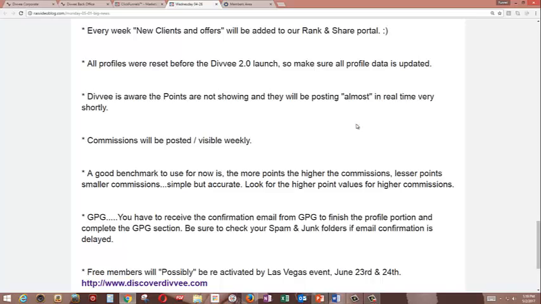And of course, at this point, we don't know, does a point equal 10 cents, 50 cents, $1? We don't know that yet. That's something that we're going to figure out, whether the company says that or whether that's just looking at the data, because numbers never lie. So that's something that we're going to figure out.